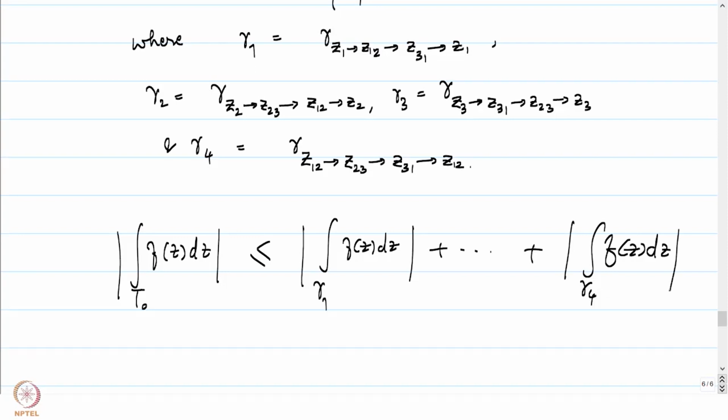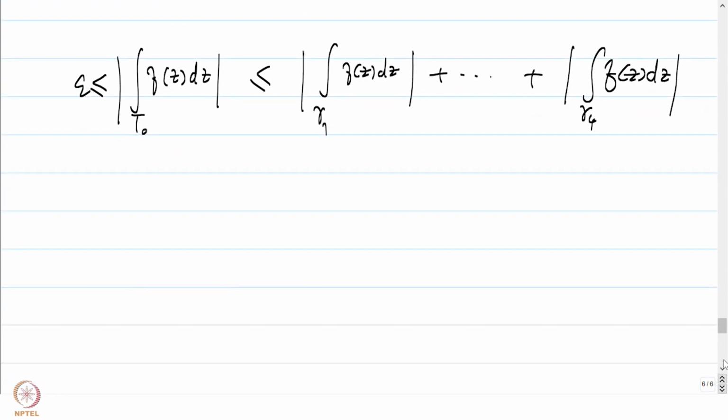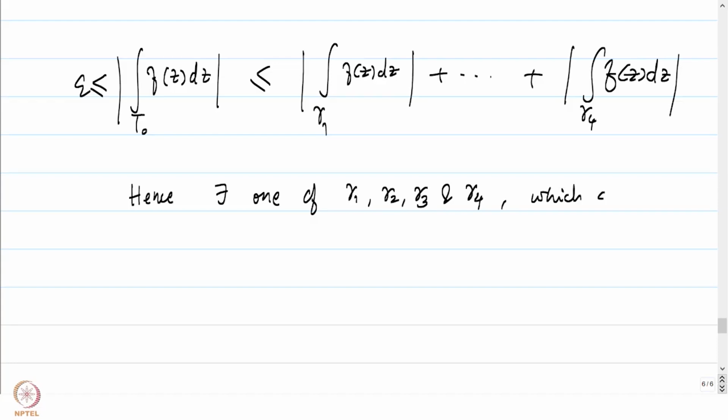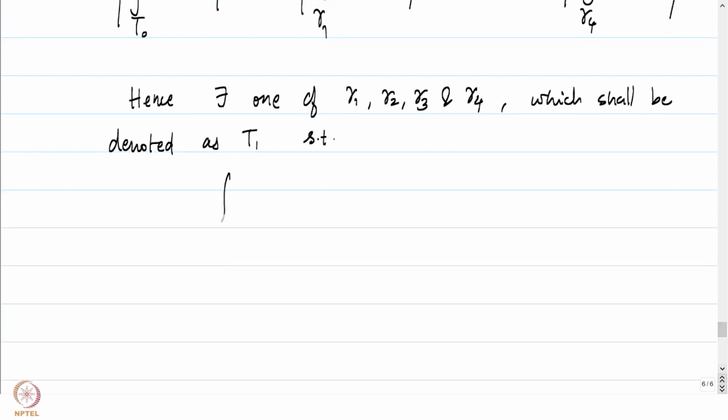But we also know, or rather we have assumed, that the absolute value of the integral of f over T0 is greater than or equal to an epsilon positive, and hence there exists a curve, one of gamma 1, gamma 2, gamma 3 and gamma 4, one of those 4, which we will denote by T1, such that the absolute value of the integral of f of z dz over T1 is greater than or equal to epsilon by 4.